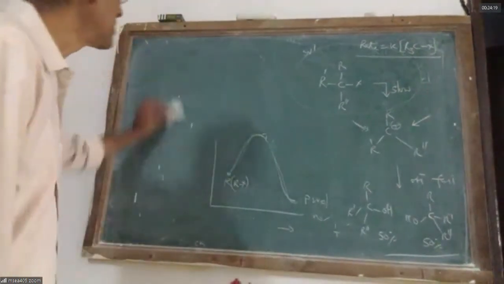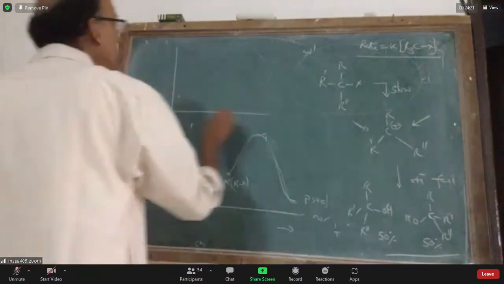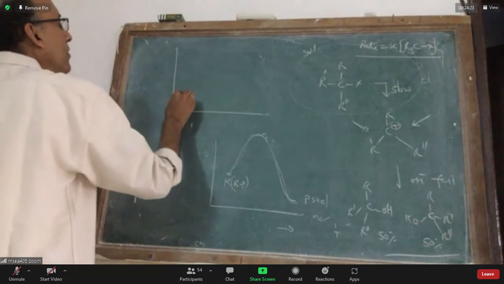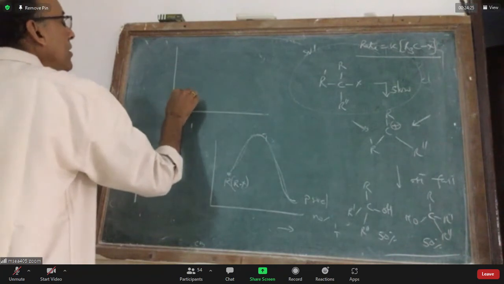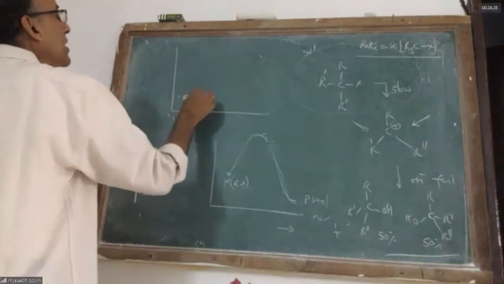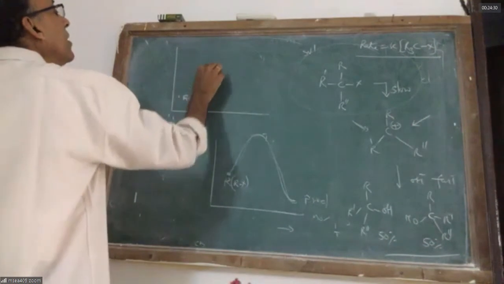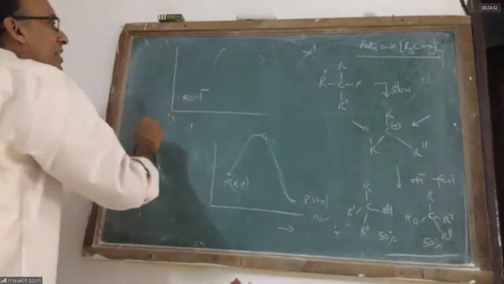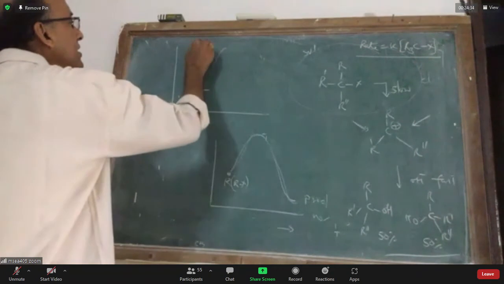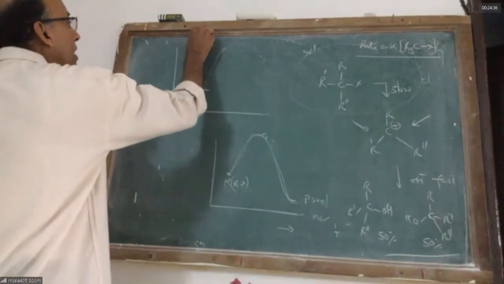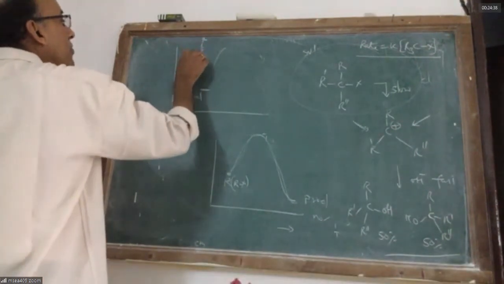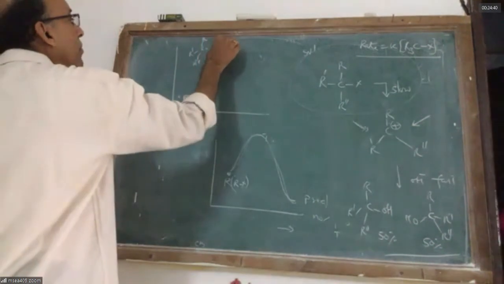In this reaction, the energy level diagram starts with the starting material, R3CCl. It has this much energy. Now this could be a transition state. Transition state means the state where the halide is going out, when bonds are breaking.